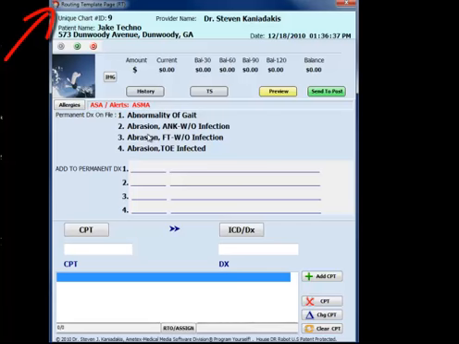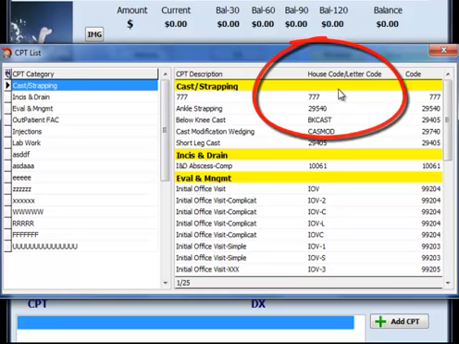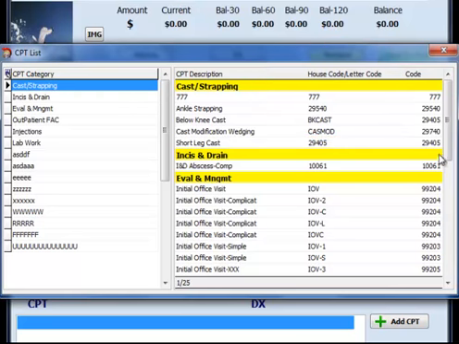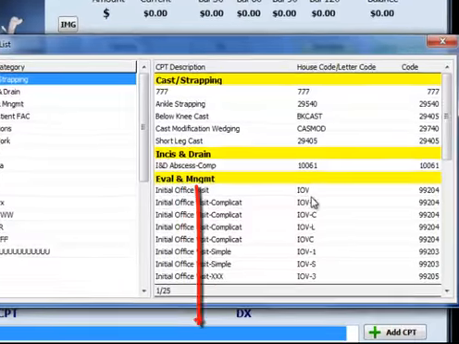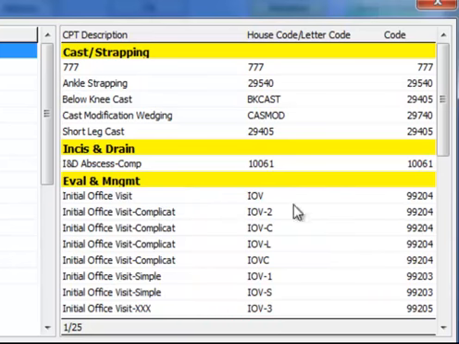A very important operation about the House DNA Robot is the ability to use a standard CPT database or to use in-house code letters to replace CPT code descriptions or complicated and long CPT code numbers. You can see how this template has used the in-house letters IOV to represent initial office visit. IOV also is representative of this code